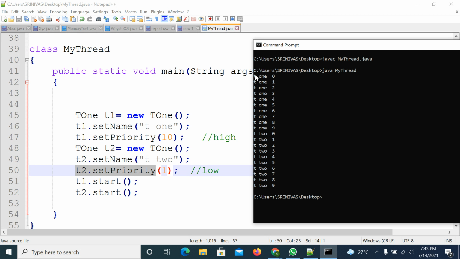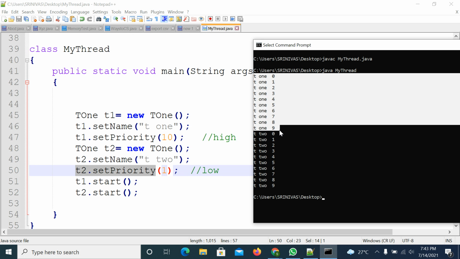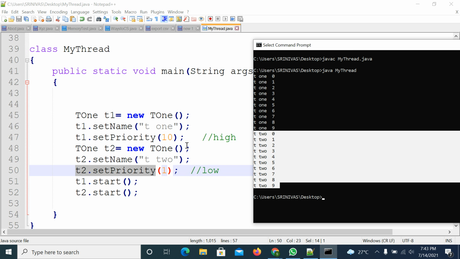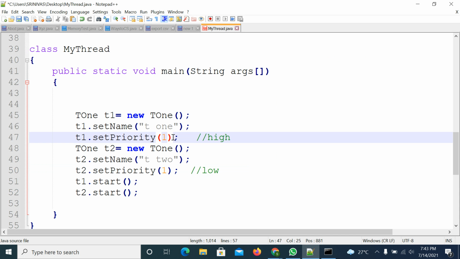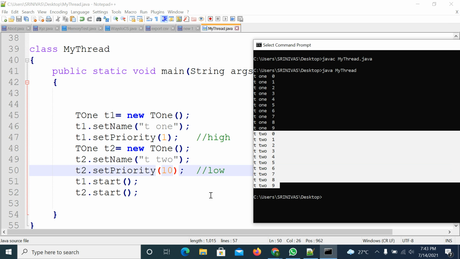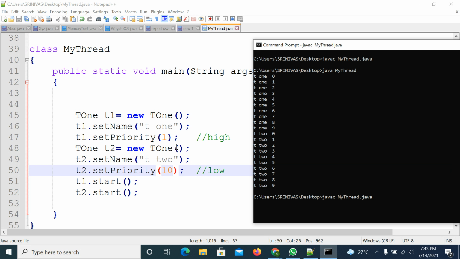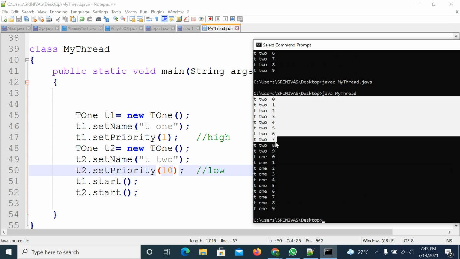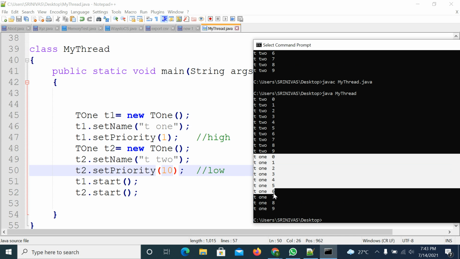Here the T1 thread is executing first, up to 9 times. Then the T2 thread is executing. Suppose if you reverse it, if the operating system is supporting, you will get the exact output. Now the second thread has to get the chance first and the first thread next. Compile the code, execute the code. T2 thread is executing first, T1 thread is executing next.